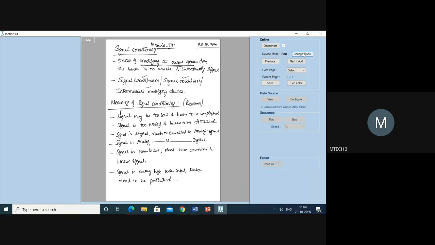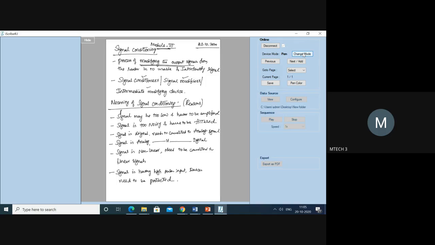Okay. Now one by one we'll go over these. So the first one is that the signal may be too low and has to be amplified. In this case, the example is, assume we have a thermocouple. The output of the thermocouple is an EMF. Once the EMF is obtained, it is not possible for me to send that voltage to the LED display, because the output of the thermocouple is a very small voltage. So it needs to be amplified.